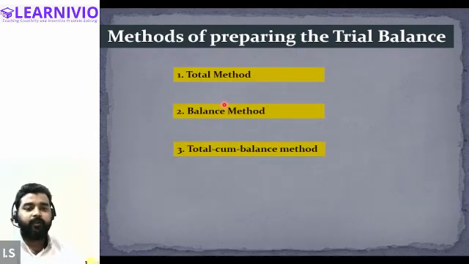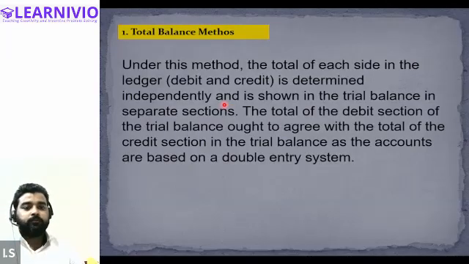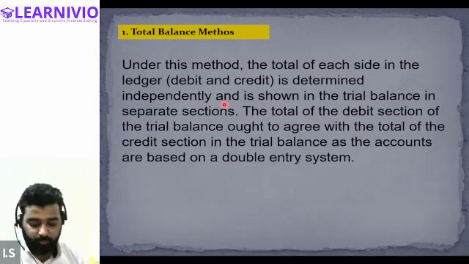So one is the total method, then we have the balance method, and after this, the total cum balance method. The method that we were using to prepare the trial balance was the balance method. But other than the balance method, we have two more methods: the total method and the total cum balance method as well. So let's first understand what the total method is. This is the definition of the total method.